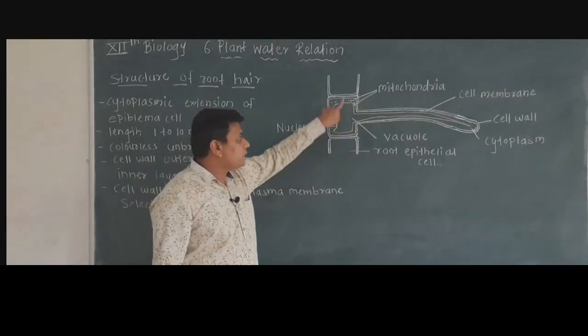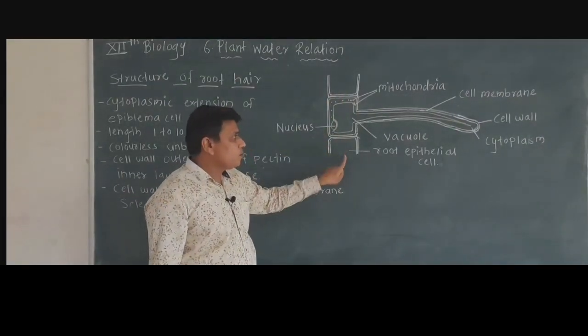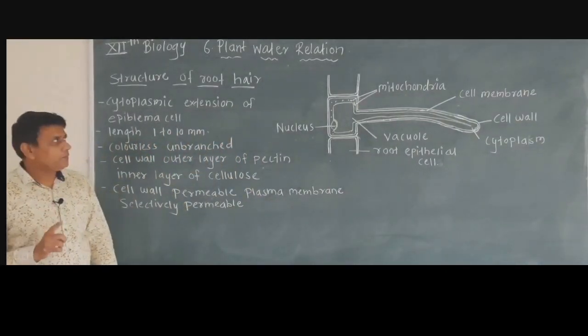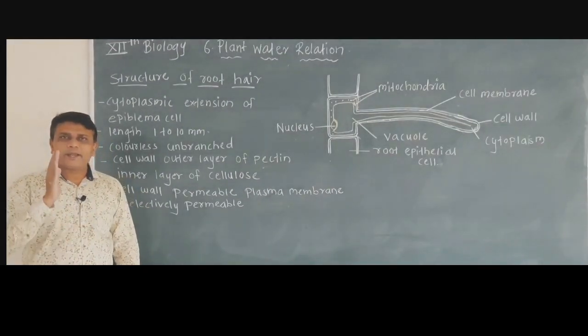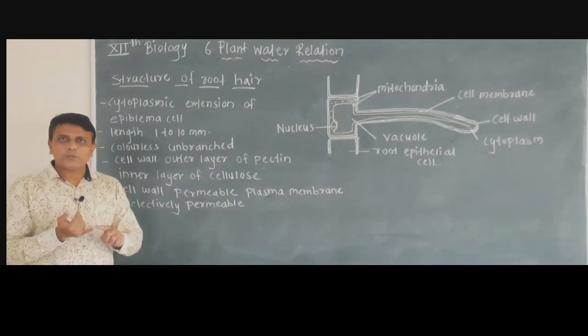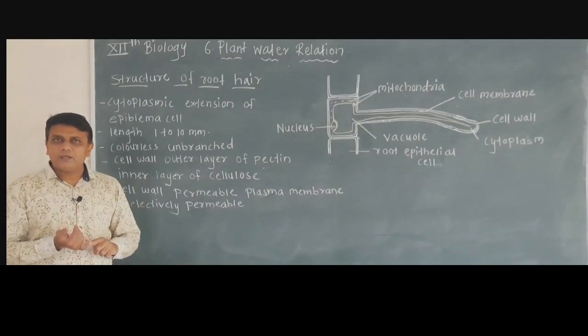And here we can see the root epithelial cells. So here we have seen the structure of root hair, and root hair carries the main function, that is absorption of water and minerals, as well as fixing the plant in the soil.